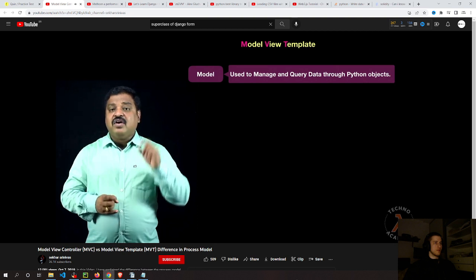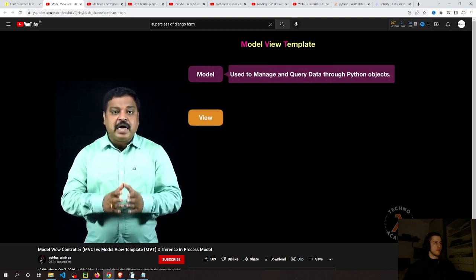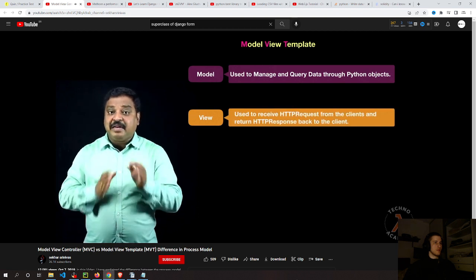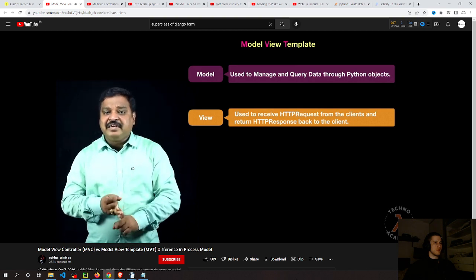In most of the frameworks, views means web pages or presentation or UI layers. Whereas in the Django web framework, views are the heart of the web application. They are used to receive HTTP requests from the clients and to return HTTP responses back to the client. In between, they marshal the other resources of the framework to access the database, render templates, etc.